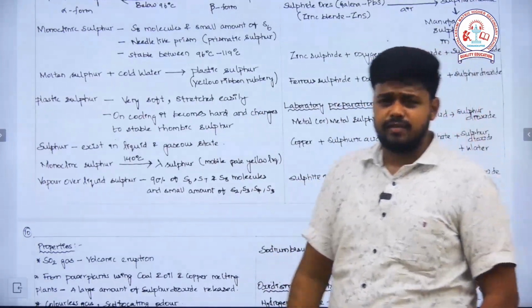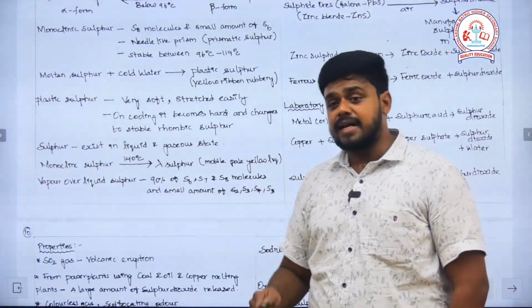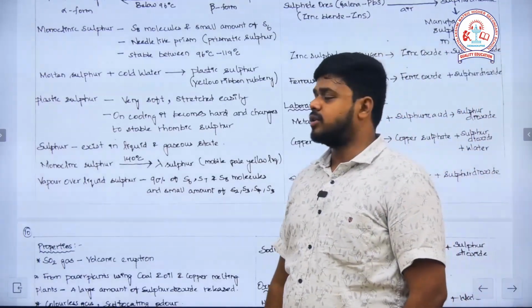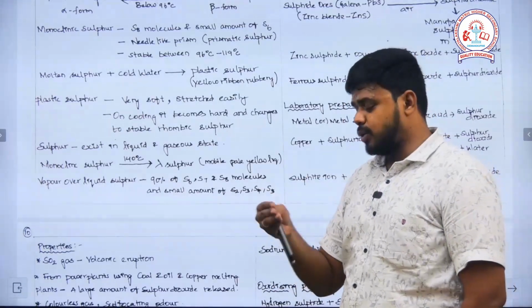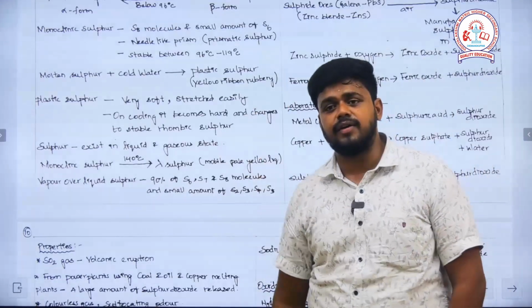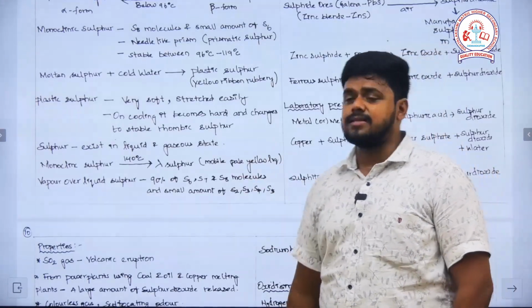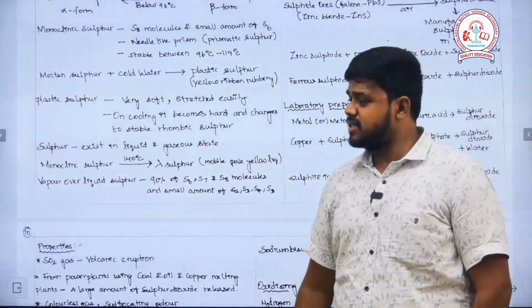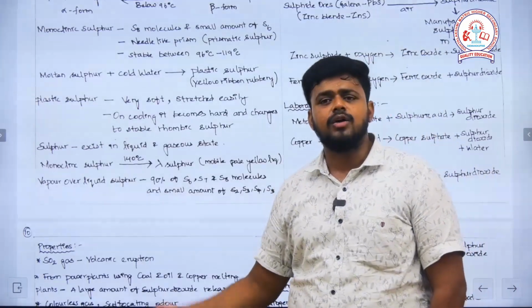When molten sulfur is treated with cold water, you will get plastic sulfur, which exists in the form of a yellow rubbery ribbon. I heat the sulfur and add cold water to it, and it is converted into plastic sulfur. Since it is rubbery, it is very soft and can be stretched easily. On cooling, it becomes hard and changes back to rhombic sulfur.